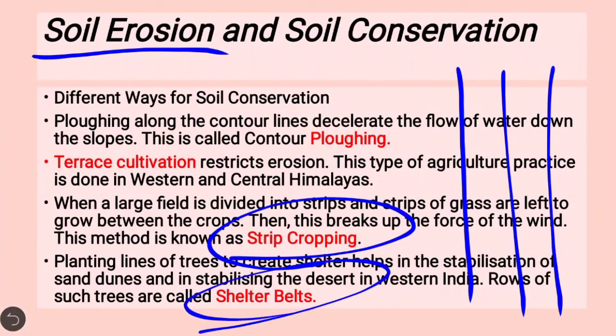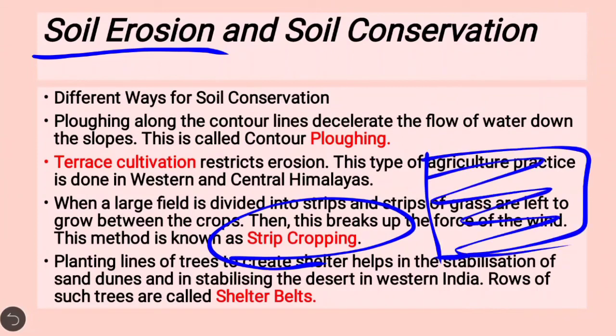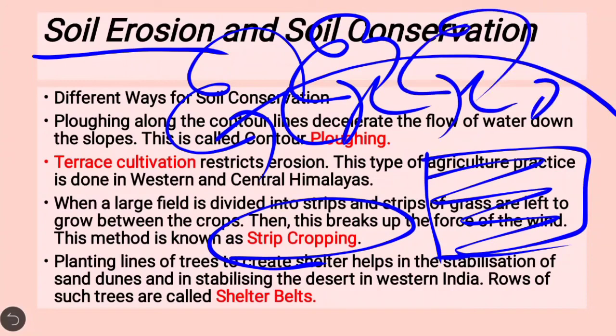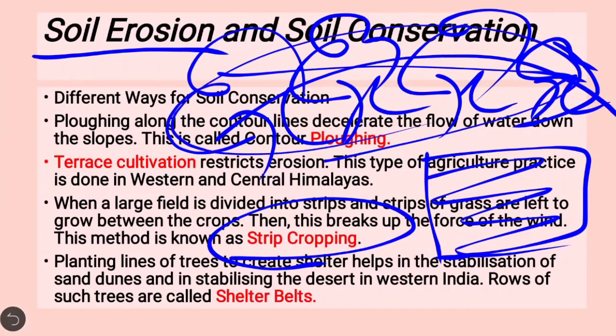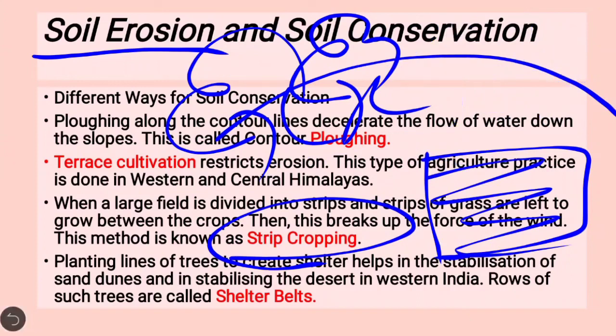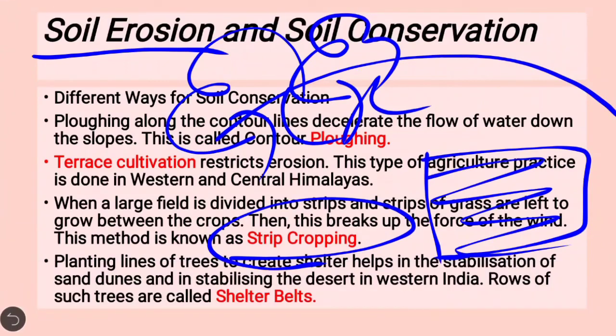Shelter belt. Shelter belt means planting lines of trees. Suppose you want to do farming here and you have good land and good soil; surrounding it you can plant a good number of trees. If wind comes from here, the trees will trap the wind and not allow it to come over the land where you are going to do the farming, because rainwater as well as wind is also a reason for soil erosion.